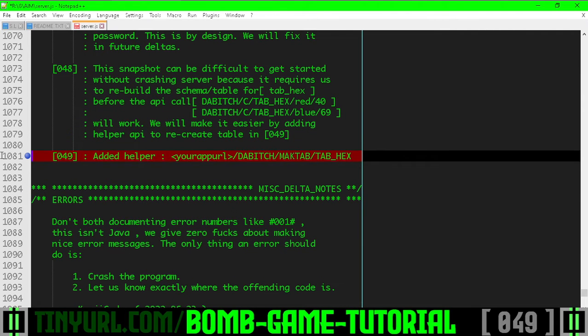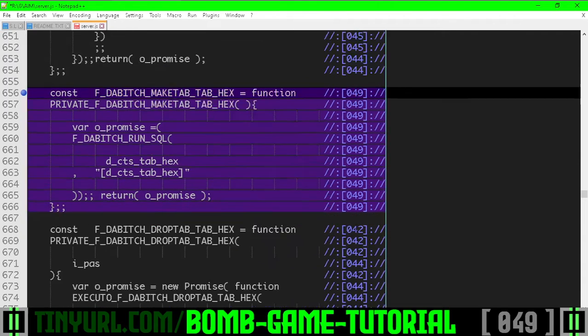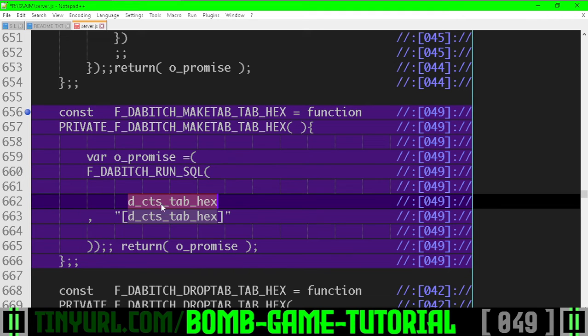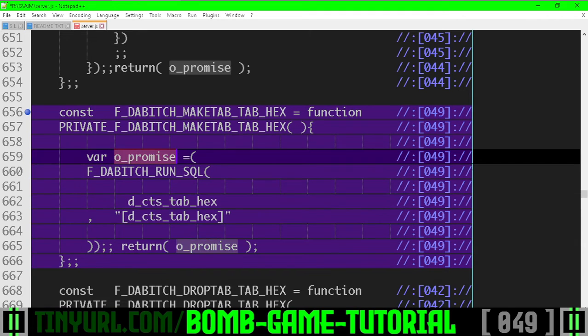Okay, we added a little note right here, and then right here is the actual core function that the API is executing. So it just does the runSQL command with our create table statement, and it returns a promise. Pretty simple, right?